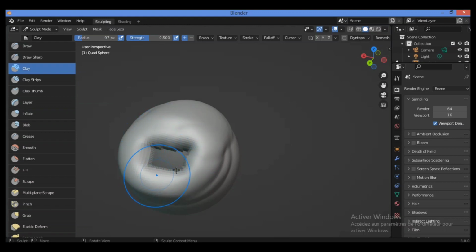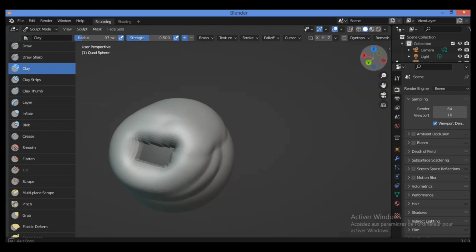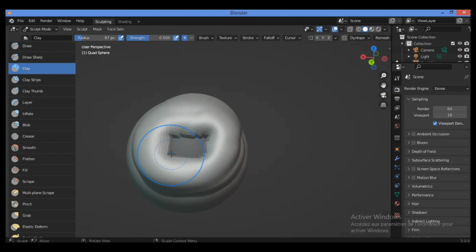The region which contains the mask effect doesn't affect the other geometry, because we applied this effect on this region.